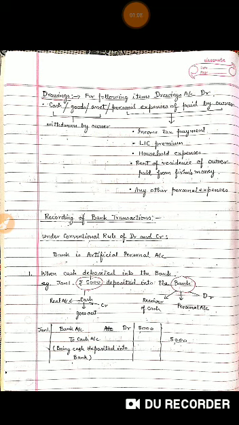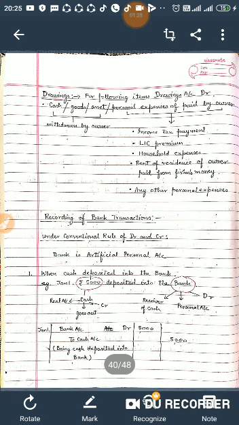Drawings. We have discussed at the time of accounting terms. Drawings is anything withdrawn by the owner. That can be cash, that can be goods of the business, that can be assets of the business, or any expenses paid by the owner for his personal purpose treated as drawings. So whenever owner withdraws cash, goods, assets from the business, it will be drawings. The account involved will be drawings.